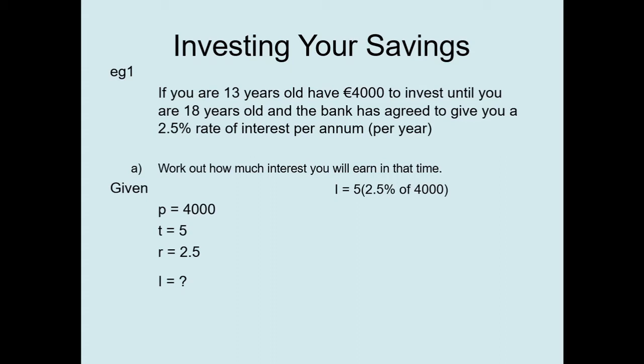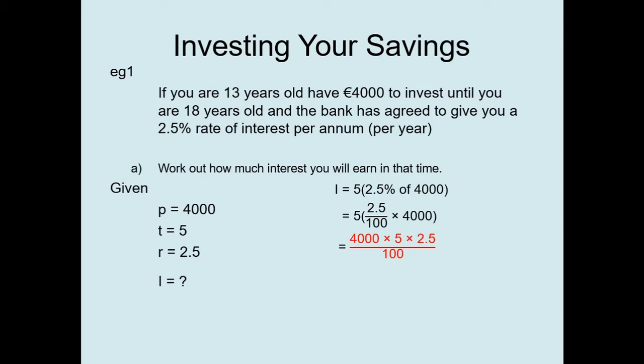To simplify this a bit, remember a percent of an amount could be written as a fraction of an amount, and a fraction of an amount is a fraction multiplied by that amount. So 2.5% is the same thing as 2.5 over 100 of 4,000, so times 4,000. Now remember that when we multiply a fraction by a whole number, we only need to multiply the whole number by the top, that is by the numerator of the fraction. So setting this up, I've got 4,000 times the 5 times the 2.5. That's all being multiplied in the numerator of the fraction. And in the denominator, we have 100.